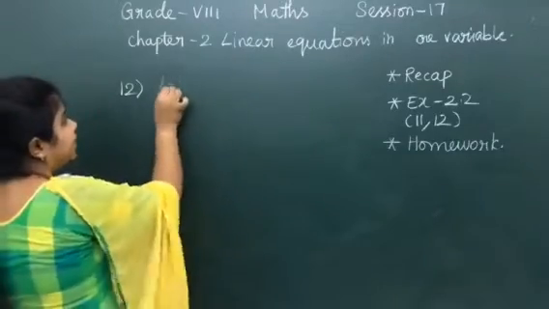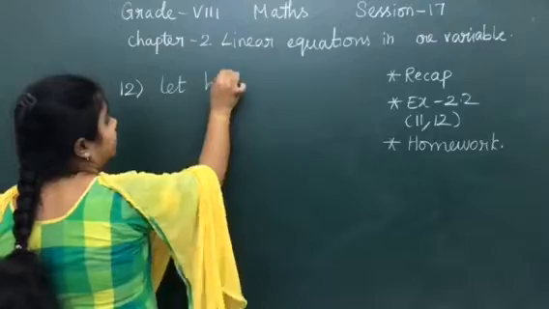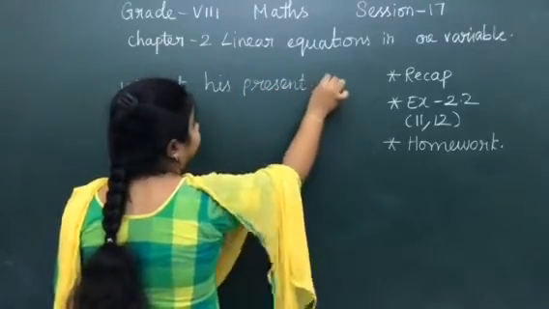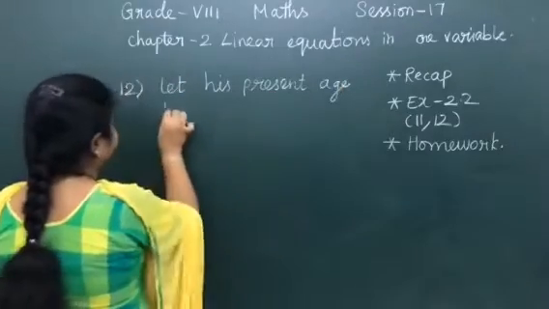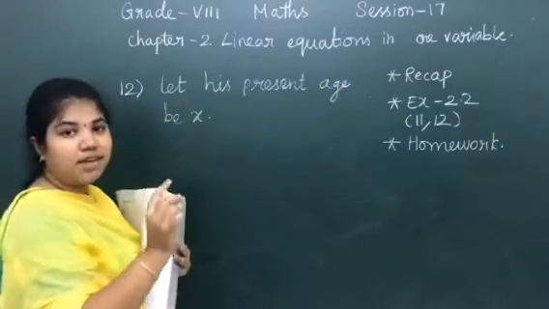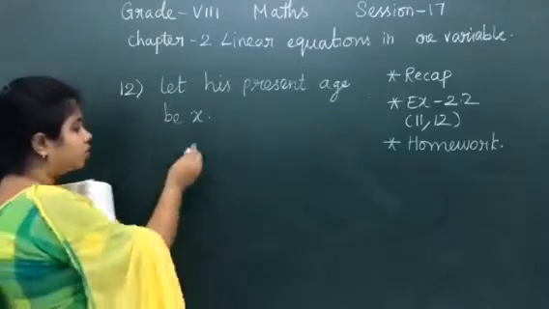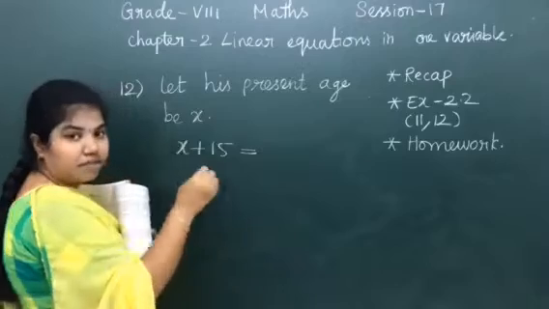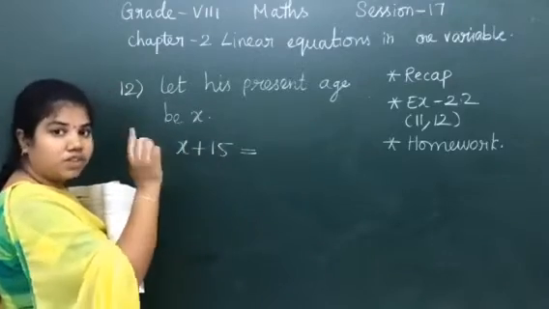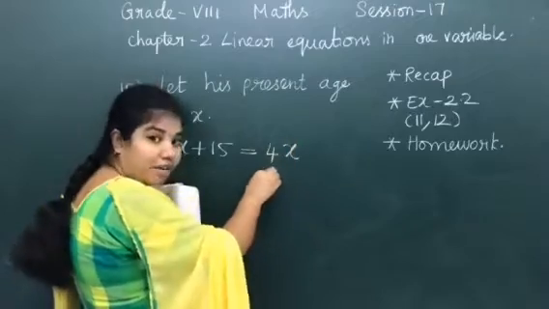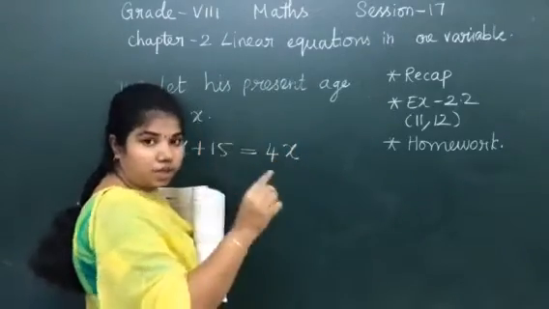Let his present age be x. 15 years from now, that is x plus 15, his age will be, which is equal to 4x, because 4 times his present age is given in the question.